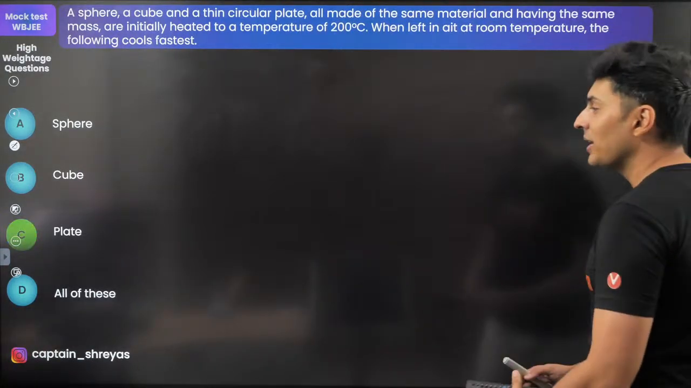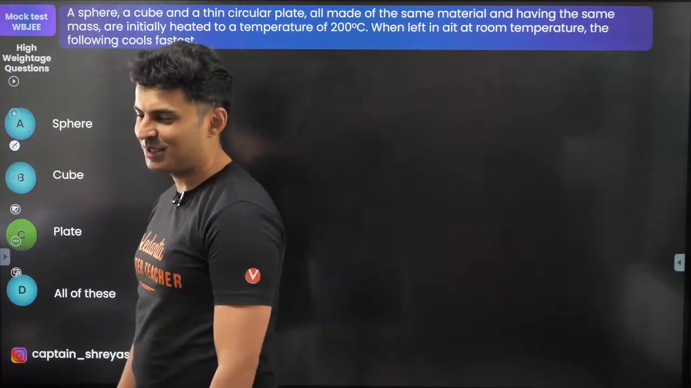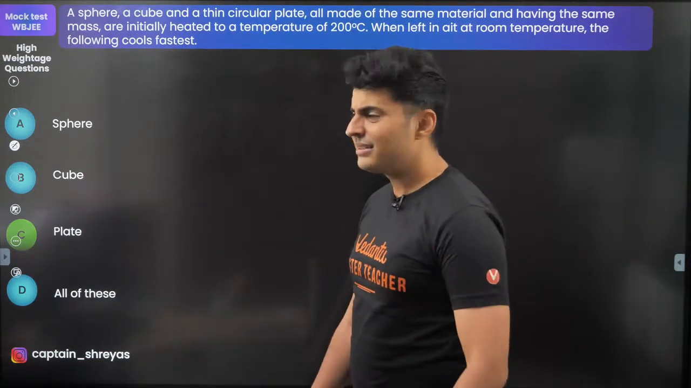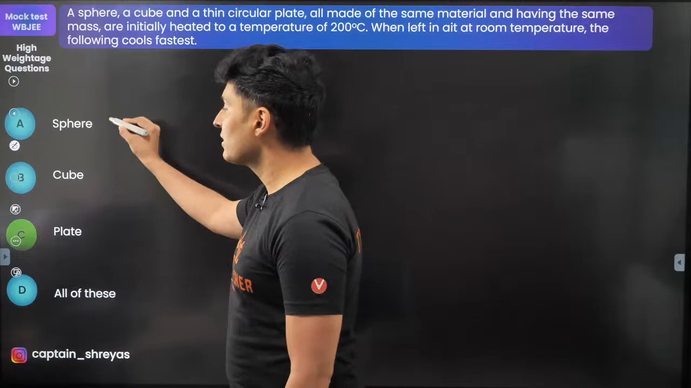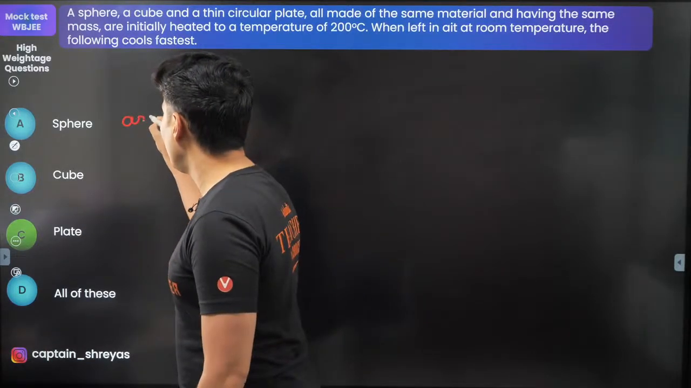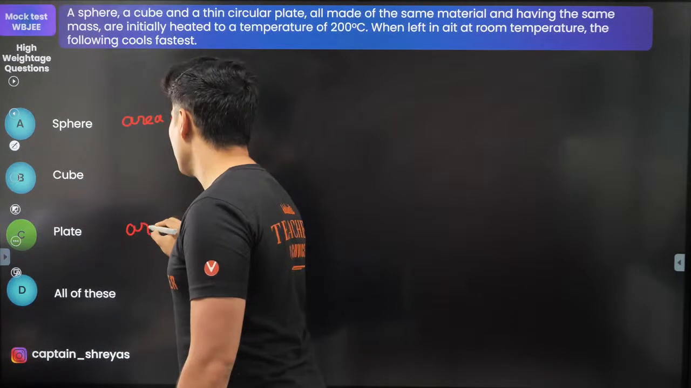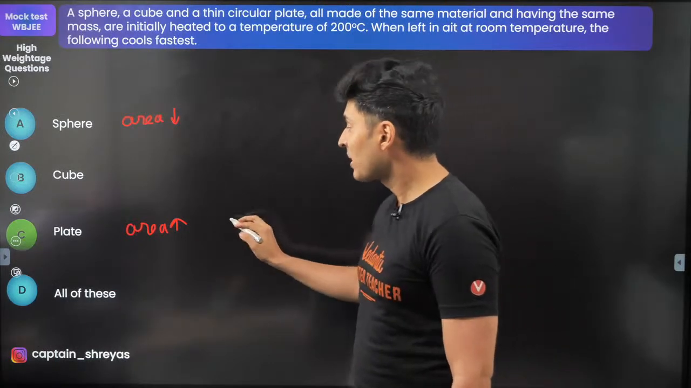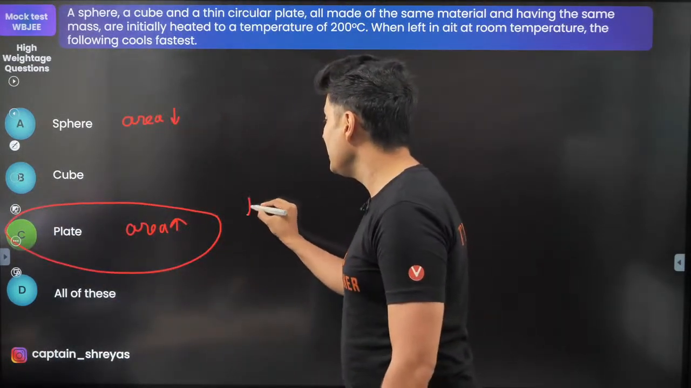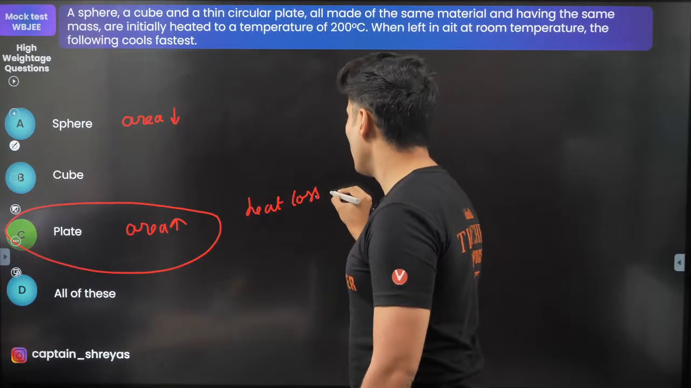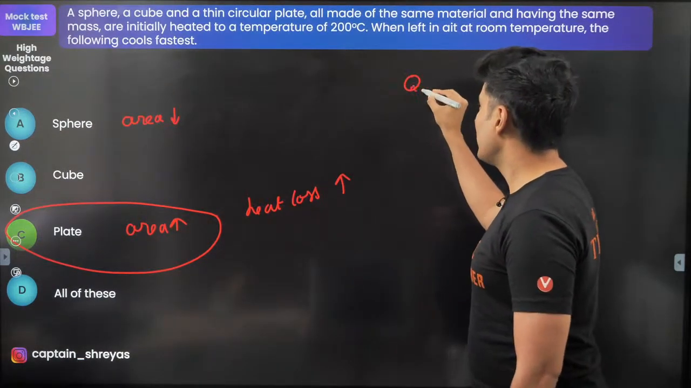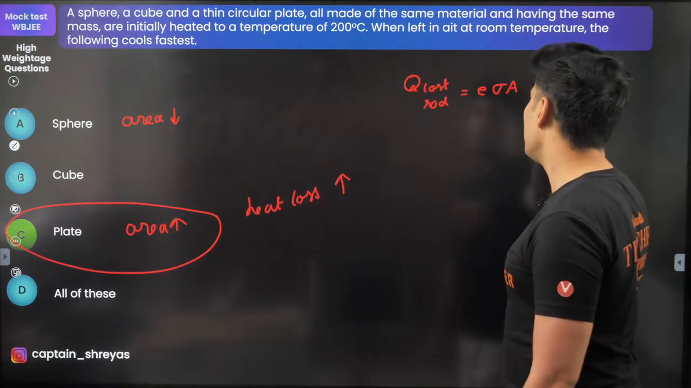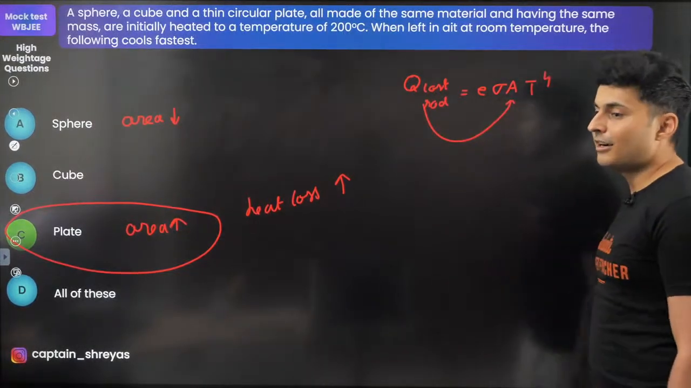Sphere, wrong. You guys are wrong. It's the plate. That's why this question was there. So why is it a plate? Think, out of all these three things, the volume will be the same, but area is least here and maximum here. When the area is maximum, heat loss will also be maximum. If you remember, heat lost via radiation is E sigma A T raised to 4. It depends on the area.